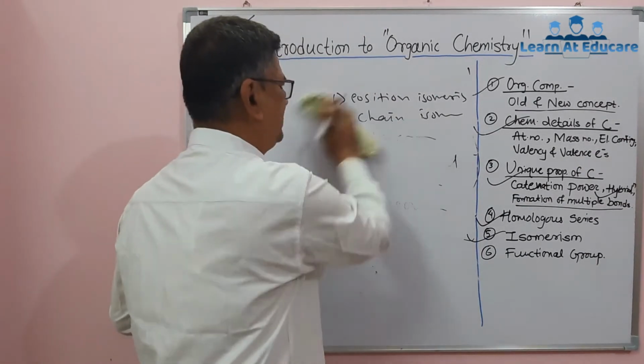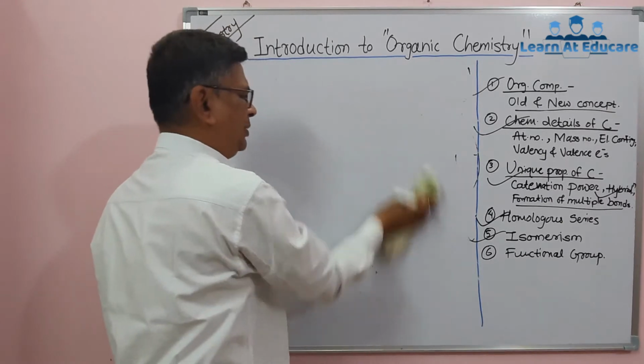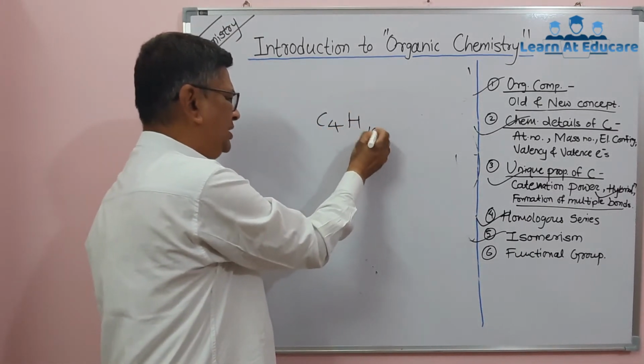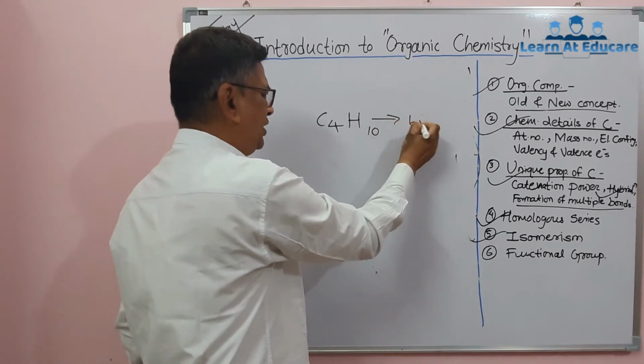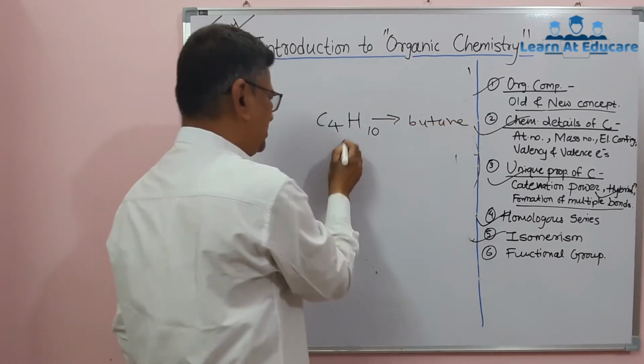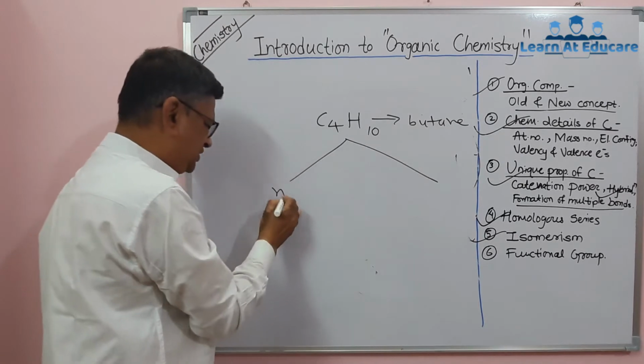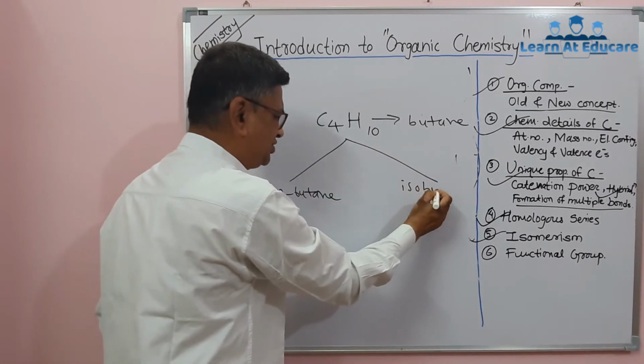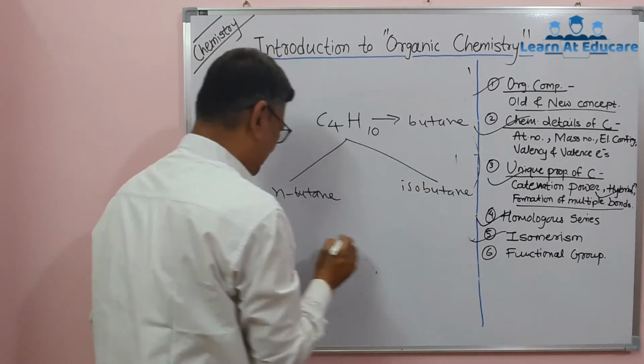Now we will take one simple example to understand isomerism. We consider this alkane with formula C4H10, that is called butane. It has two isomers. One is straight chain butane called n-butane, and the other is branch chain that is known as isobutane.